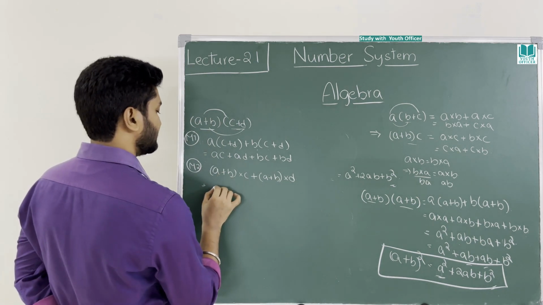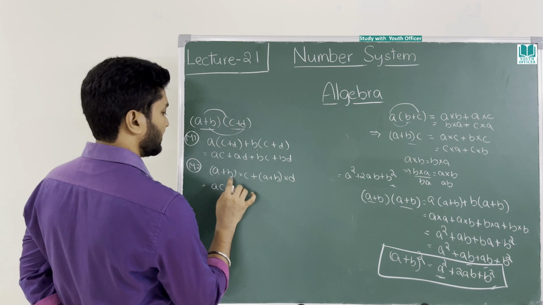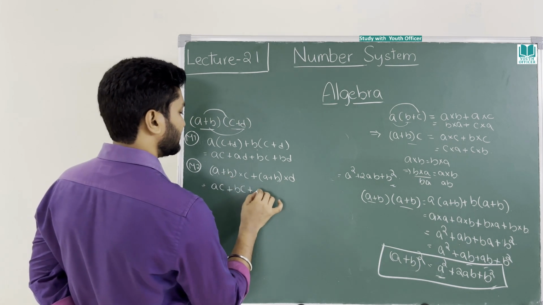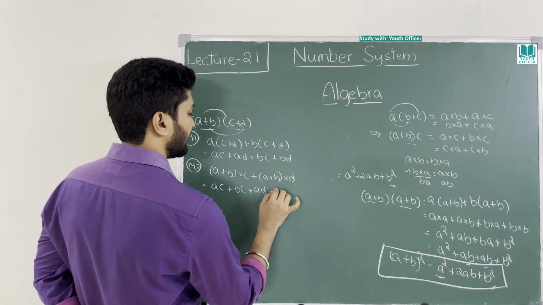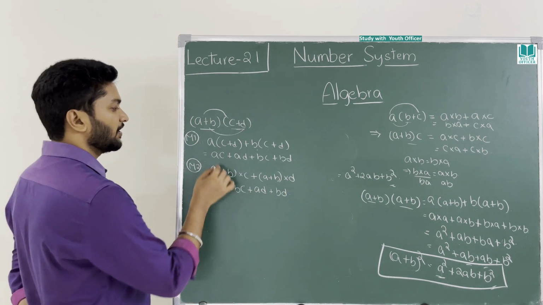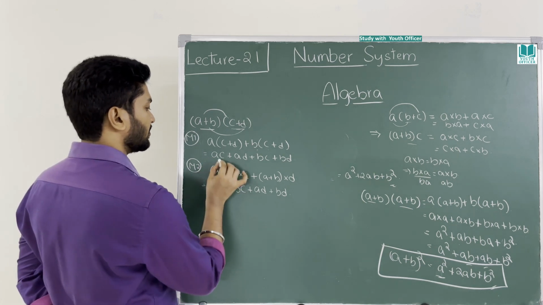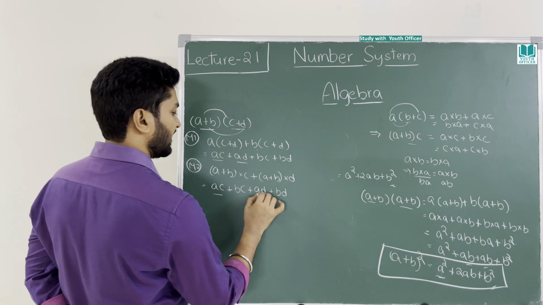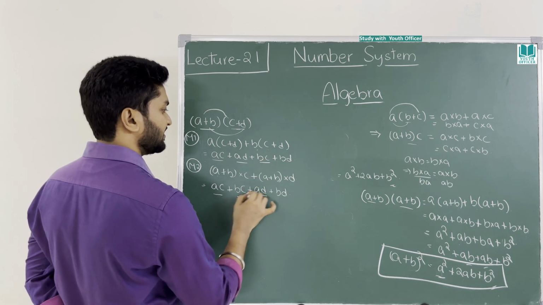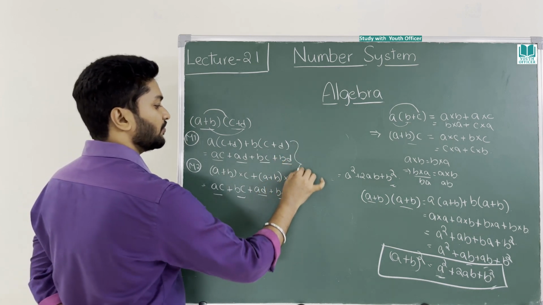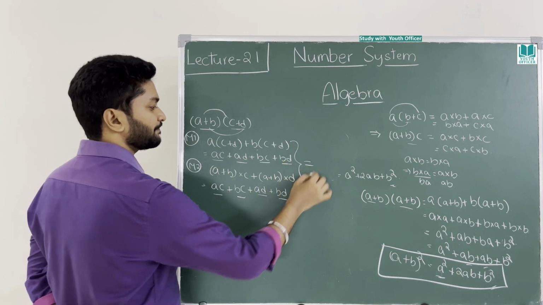Now a into c is ac, plus b into c is bc, plus a into d is ad, plus b into d is bd. Now we will verify whether they are the same. ac is there, ad is there, bc is there, bd is there. So either way you do it, the answer will be the same.